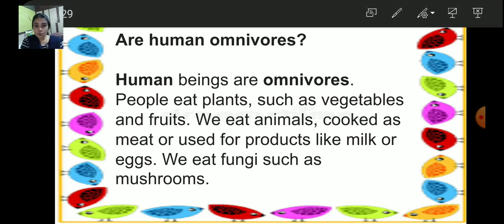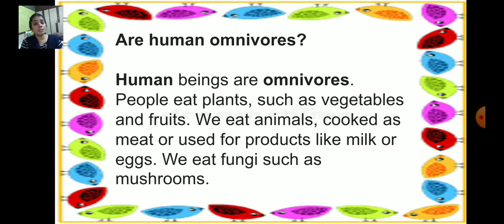So are humans omnivores? Some human beings eat plant food, the food which we get from plants, and some people are non-vegetarian, that is, they eat the flesh of other animals. They take the eggs of other animals like the hen. So they eat the hen's egg and the meat of the hen and the goat. So are humans omnivores? Yes, humans are omnivores.